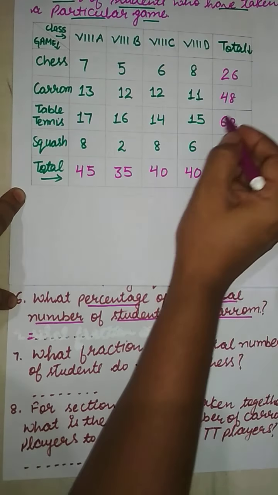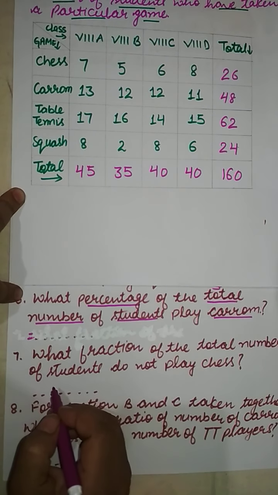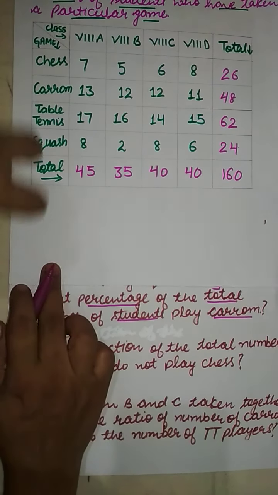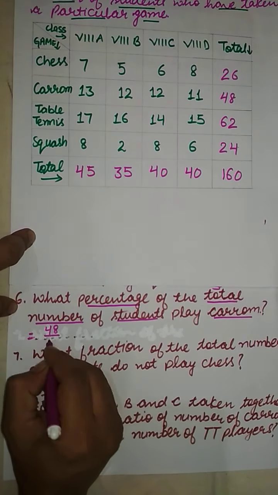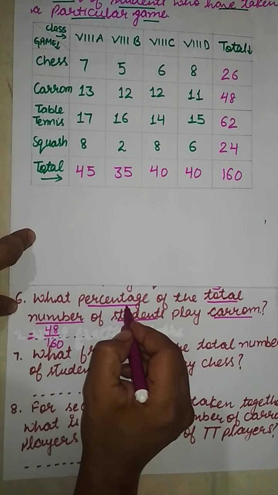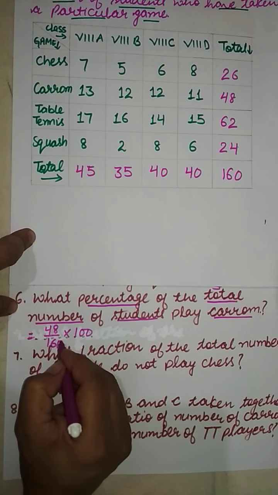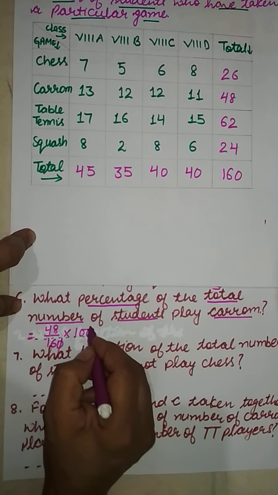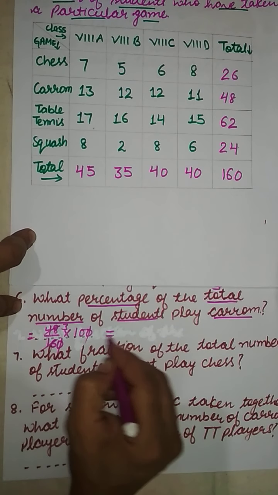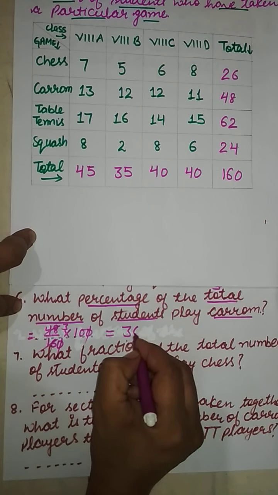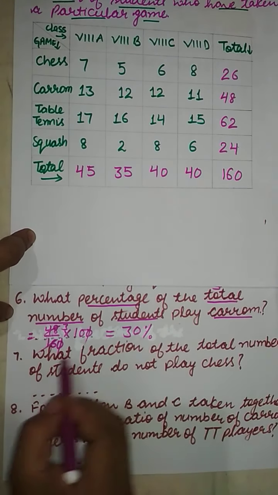So we can calculate it as 48 by 160. As we are to calculate the percentage, so multiply by 100. Now do the simplifications. 0 and 0 cancel. 16 threes are 48, 3 tens are 30. So 30% students are playing carom board.